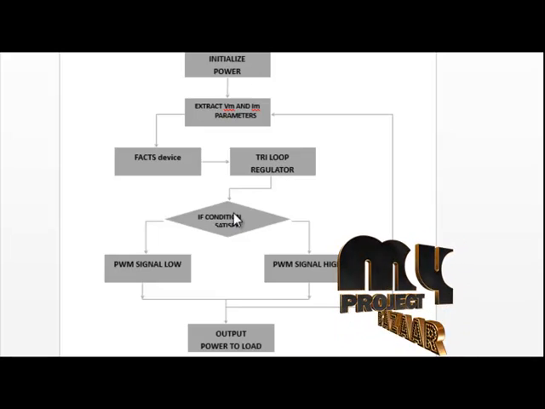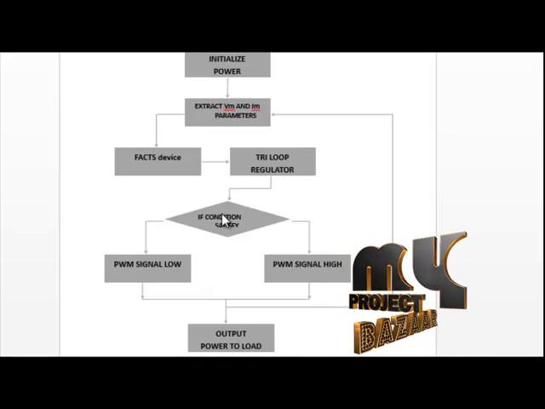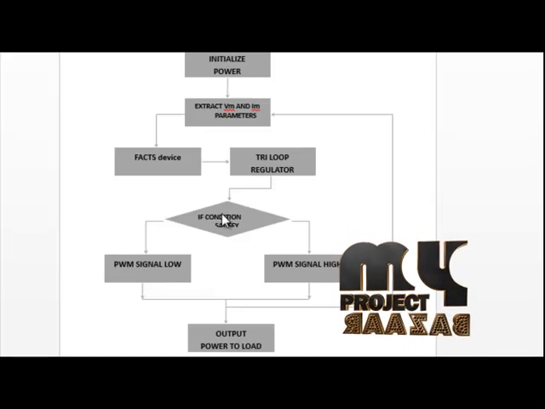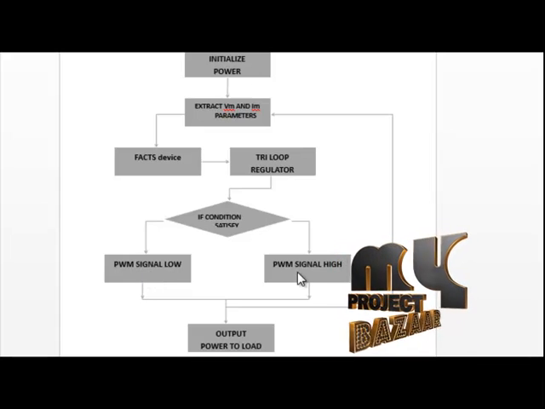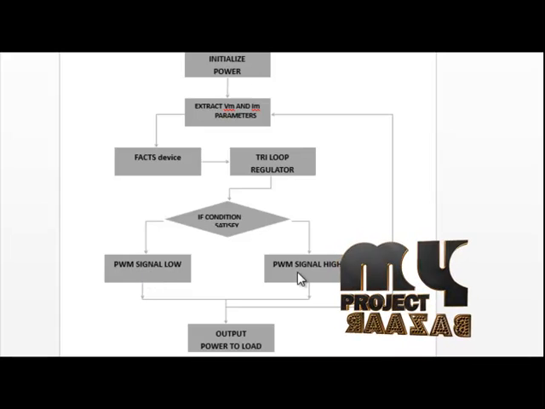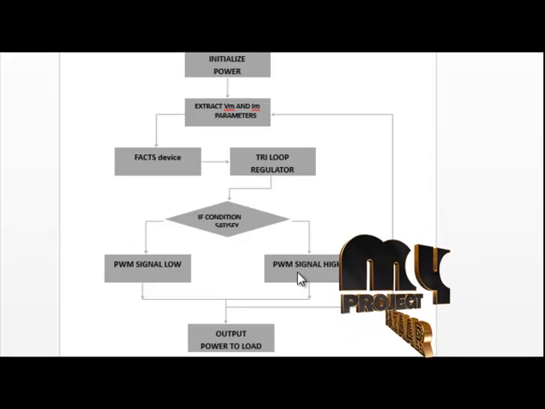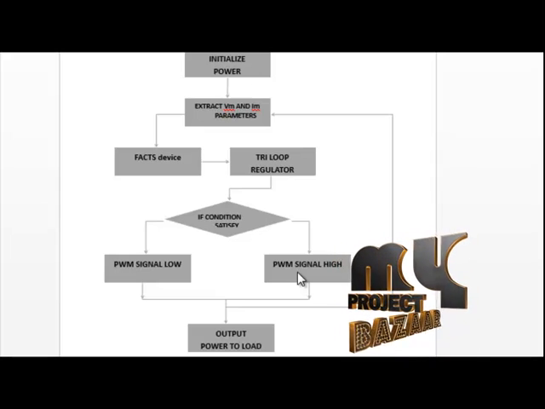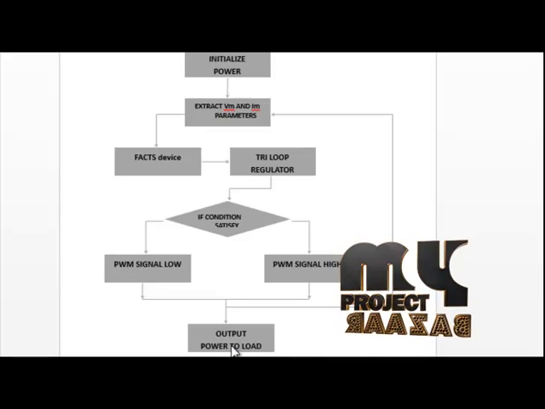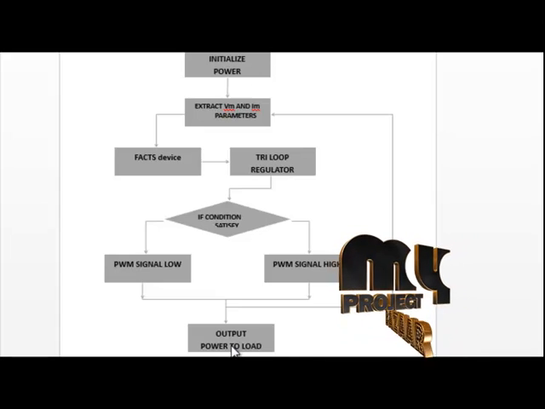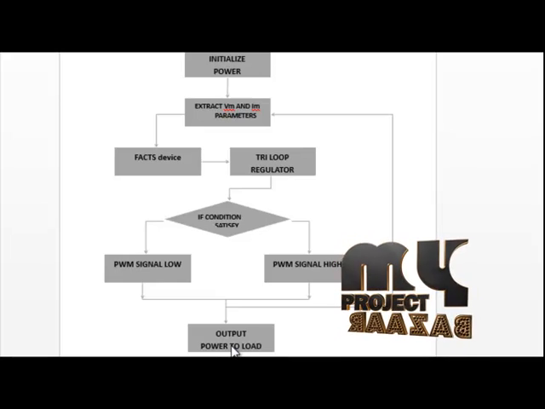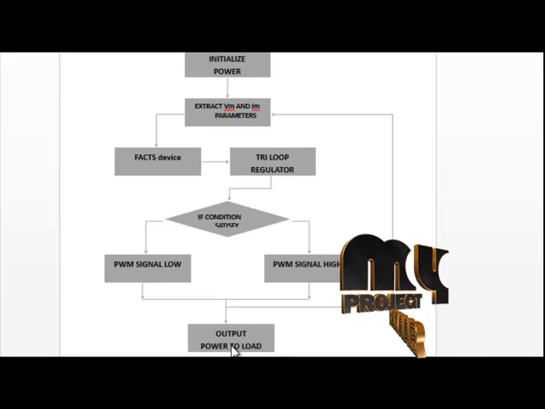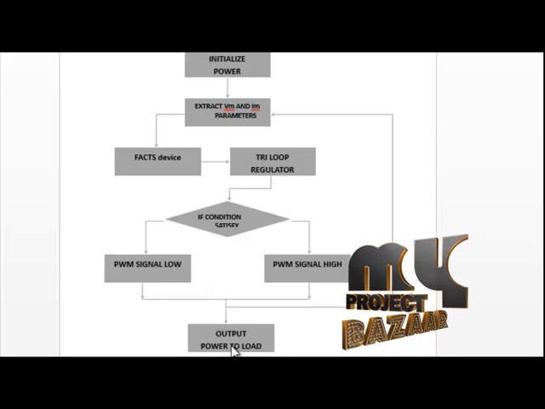If the condition is satisfied, that means the voltage is controlled, and once we have the controlled voltage, the PWM signal is low and the PWM signal is high. Both conditions are checked. That is, whether the pulse width modulation power is low or high. Then finally we go to the output power to the load. If a FACTS device is connected to the whole system, then we see how much power we finally get. This is the final result we get from this flow.